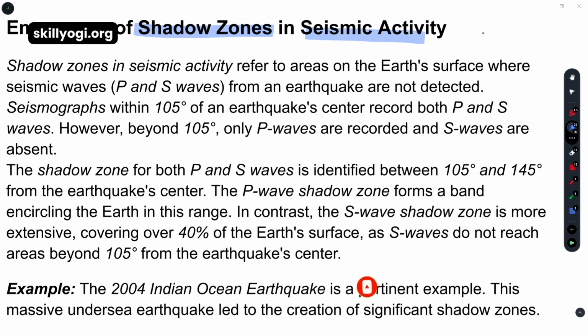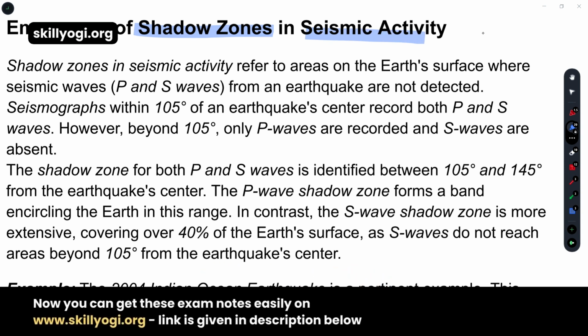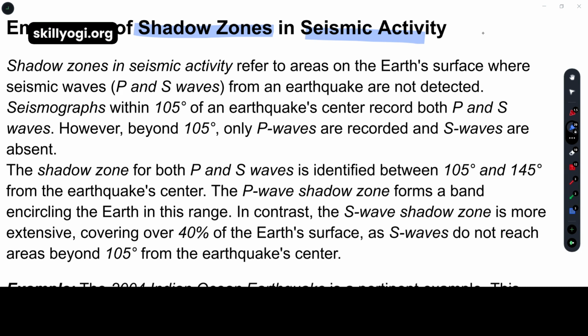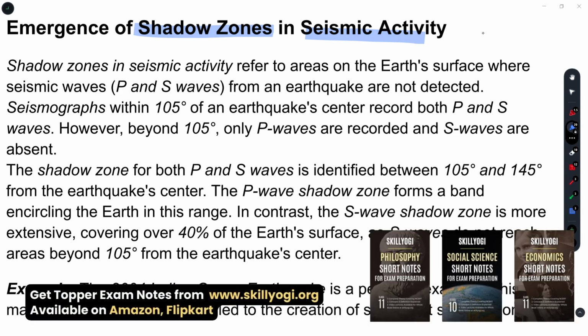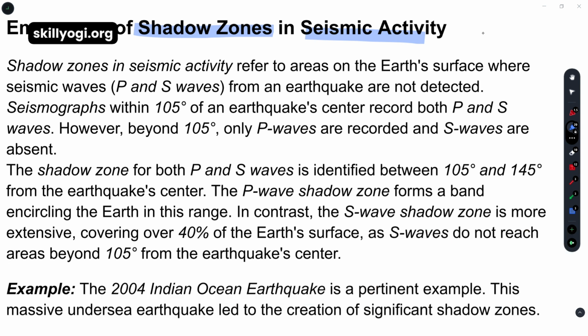Basically, earthquake waves get recorded in seismographs located far off from the earthquake, as we have already learned, because we can't stand at the site itself. However, there exist some specific areas where the waves are not reported. Where the seismic waves are not recorded or reported, that zone is called the shadow zone.